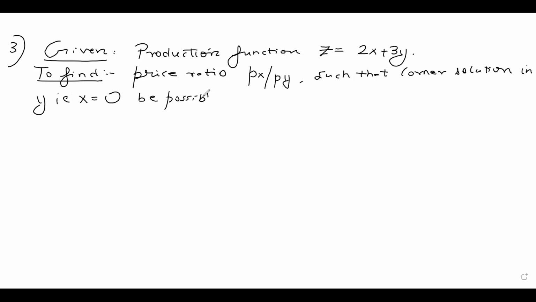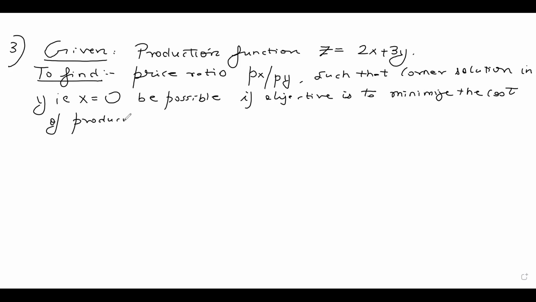So I need to find out the price ratio px by py such that the corner solution in y is possible if the objective is to minimize the cost of producing a given positive quantity z naught of z.